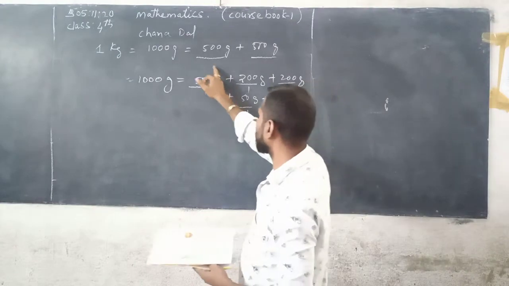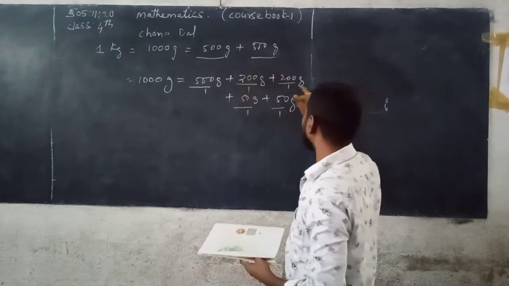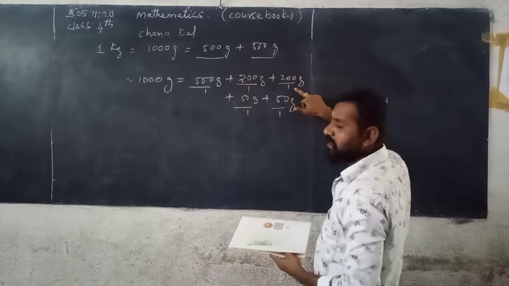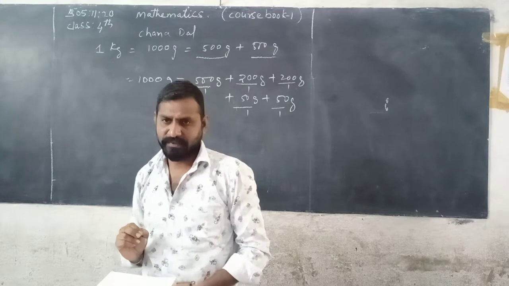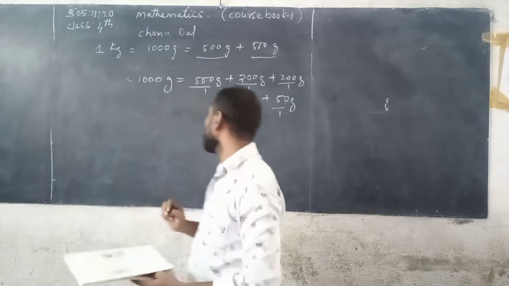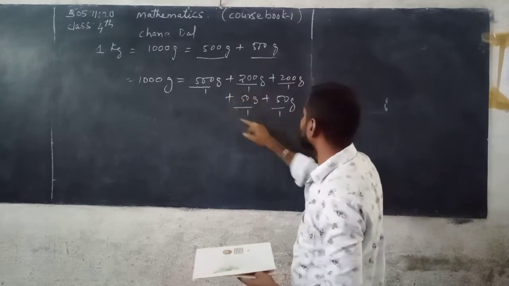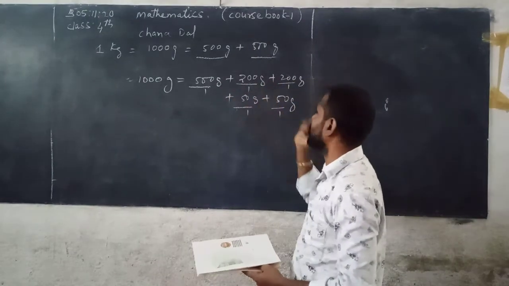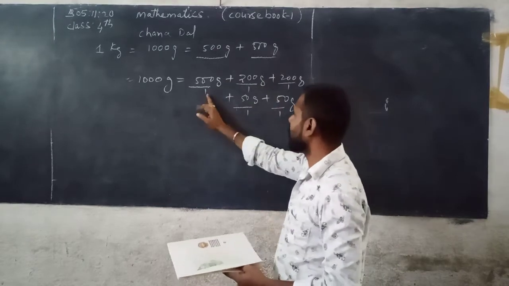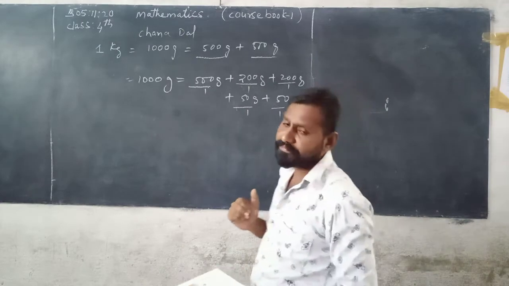This is one 500 grams packet. The second and third are 200 grams packets, so 200 grams packets are only 2. 500 grams packet only 1 and 50 grams packets only 2. So total how many packets? 1, 2, 3, 4, 5 packets. In it, 500 grams 1 packet, 200 grams 2 packets and 50 grams 2 packets.